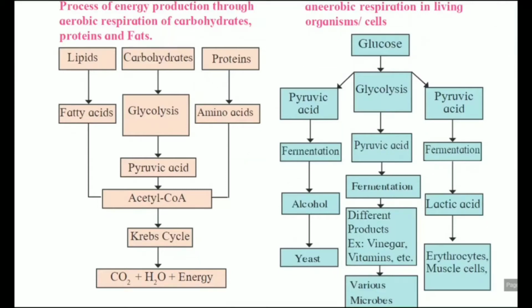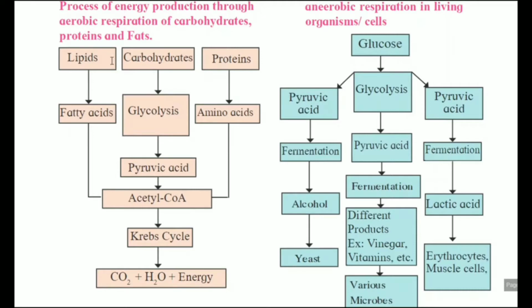Good morning, students. Today we discuss the 3 steps of aerobic respiration. From carbohydrates, there is a conversion of carbohydrate into glucose, and the first step is glycolysis. The second is the TCA cycle, and the third is the electron transport chain reaction. These are the 3 steps in which energy is produced from carbohydrates. In a hunger situation, or if carbohydrate scarcity is there, then energy is also formed from lipids and proteins.